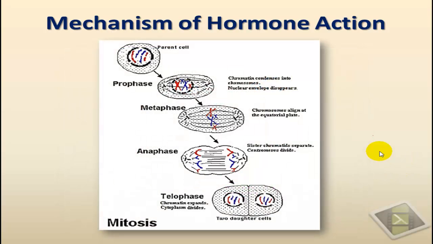And the last effect is the stimulation of cell division, of mitosis. Hormones can activate certain proteins involved in the preparation of the cell to enter the M phase, or the cell division, in the cell cycle.